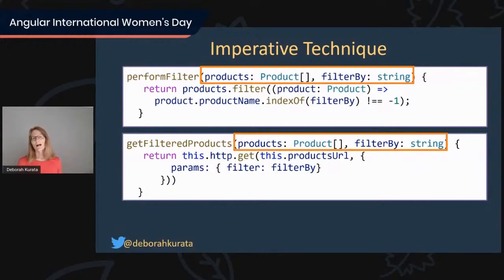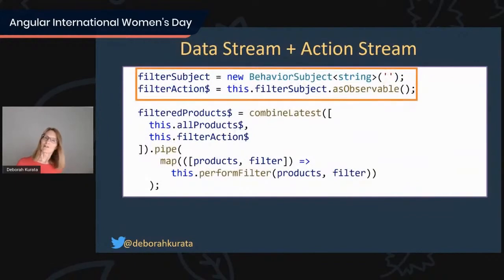So how are we going to do this when we're using a declarative approach? Because we can't pass things in. That's one of the most common questions that I get when talking about this declarative approach. If you're declaring a variable, you can't pass things to it. So how do you deal with that? Our data stream plus our action stream.